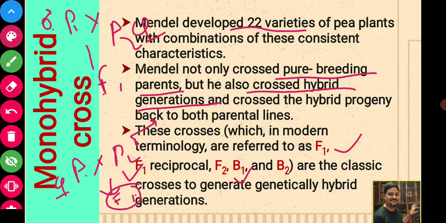Similarly, he crossed B1, that is back cross with the first parent, and then back cross with the second parent, that is B2. These are the classic crosses to generate genetically hybrid generation. So he developed the hybrid generation by performing such crosses.